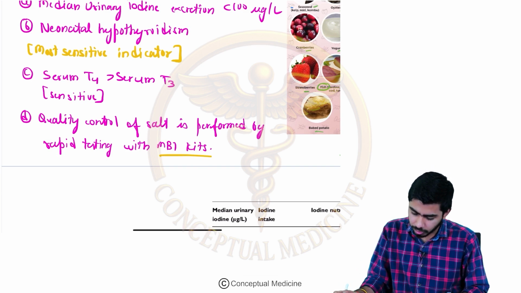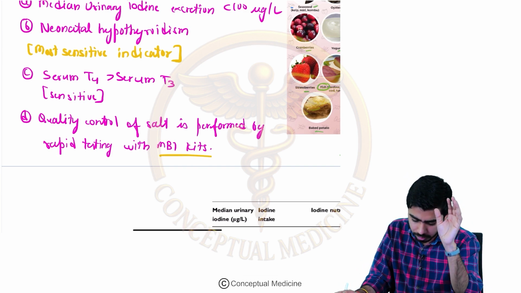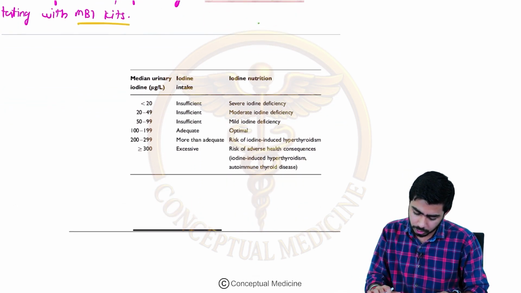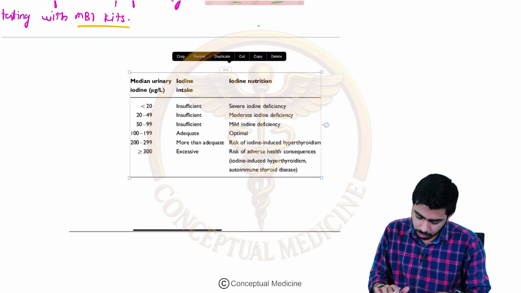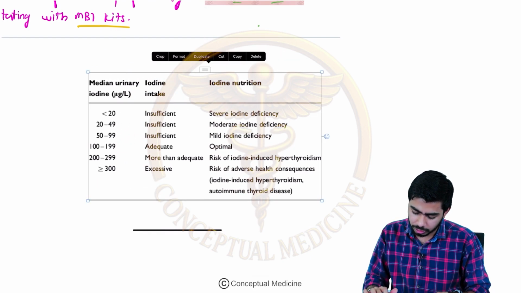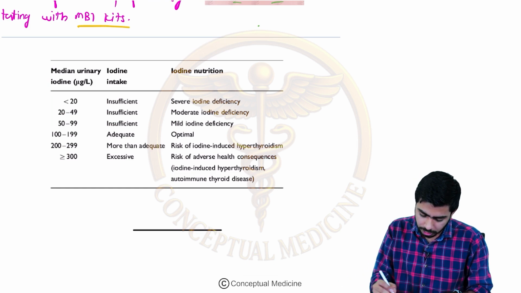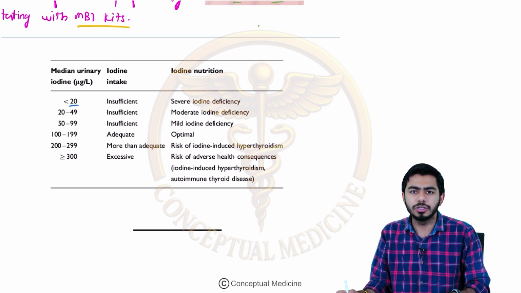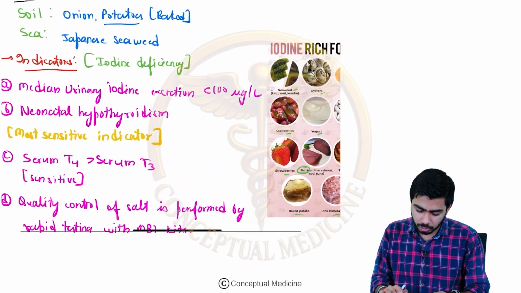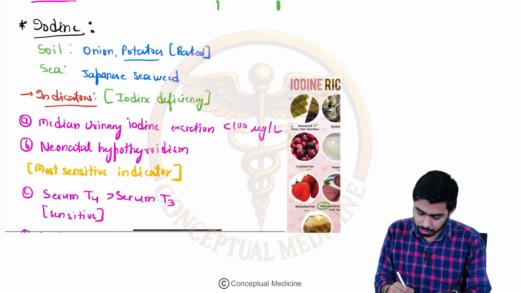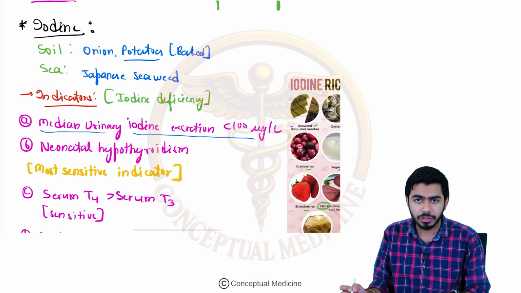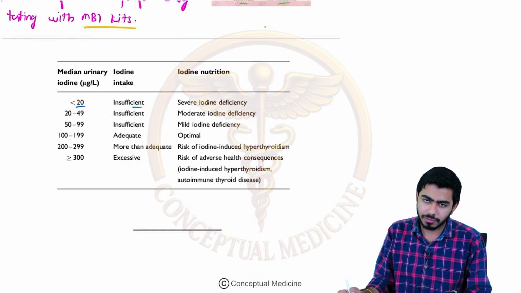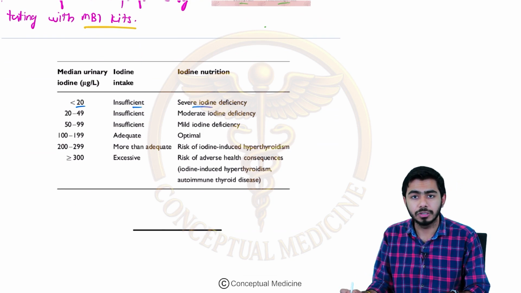Okay, fine. So once we have talked about iodine and iodine concentration, what can iodine deficiency cause? Some data is present here regarding median urinary excretion. If the median urinary excretion is less than 100, then we say it is iodine deficiency. If it is less than 20, iodine intake is insufficient, and it is severe iodine deficiency, right.